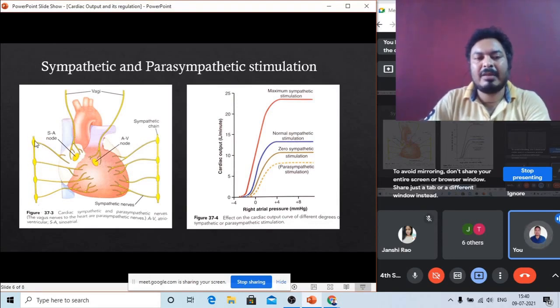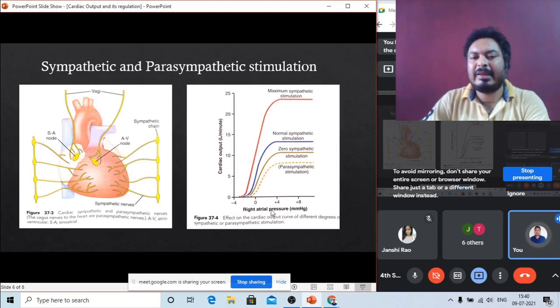But the sympathetic nerves are connected to the whole heart, and they can either reduce the heartbeat or speed up the heartbeat. You can see another picture over here. This is the right atrial pressure and the cardiac output.